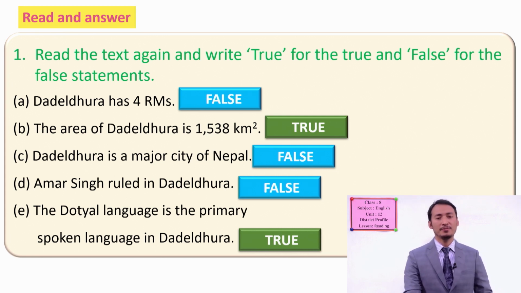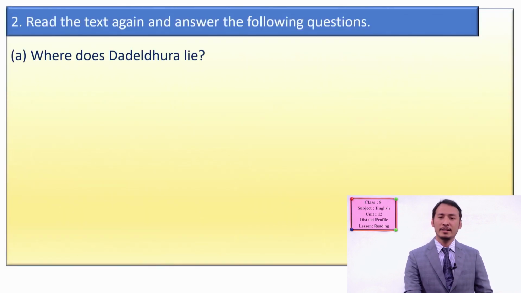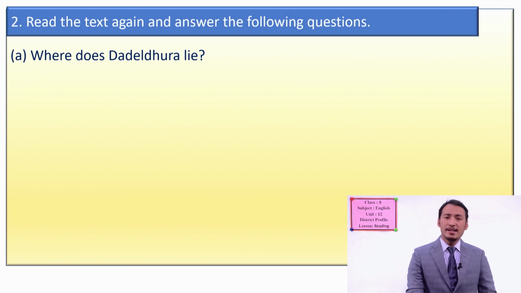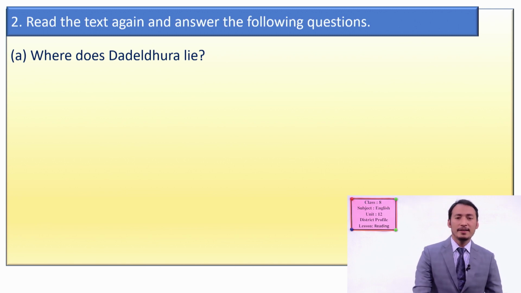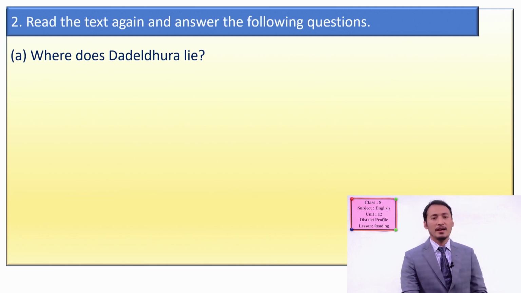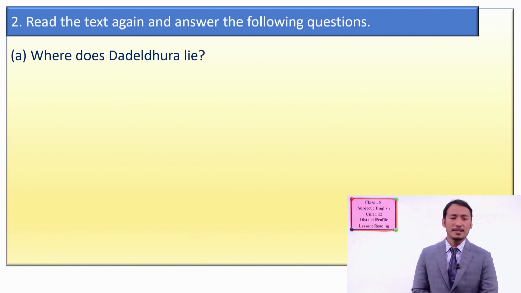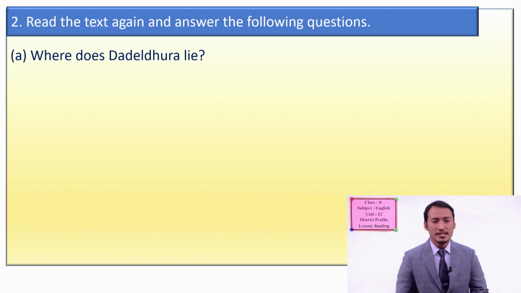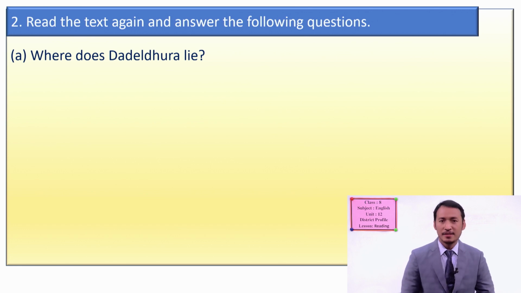Okay, students, now let me show you the questions to you. Read the text again and answer the following questions. This is the answering questions for you from the textbook. So first question is, where does Dadeldhura lie? You have to find out the answer.